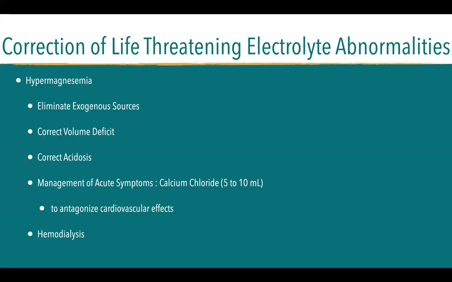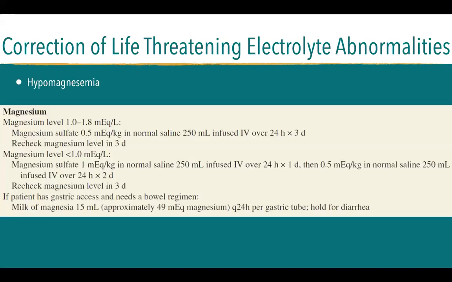For hypermagnesemia, we correct volume deficit, correct acidosis, and eliminate all exogenous sources. And we give calcium chloride if we cannot correct easily so that we can correct the cardiovascular effects of hypermagnesemia. And in extreme cases, we sometimes need to do hemodialysis. For hypomagnesemia, this is the way to correct them. Usually, it's just magnesium sulfate.